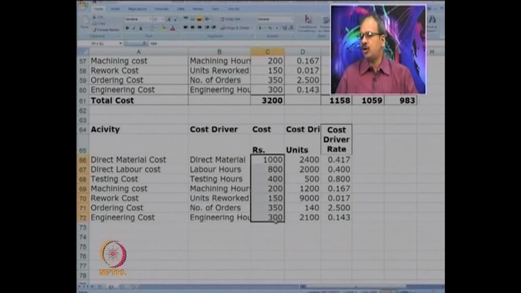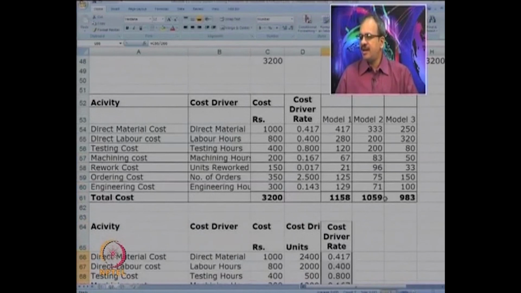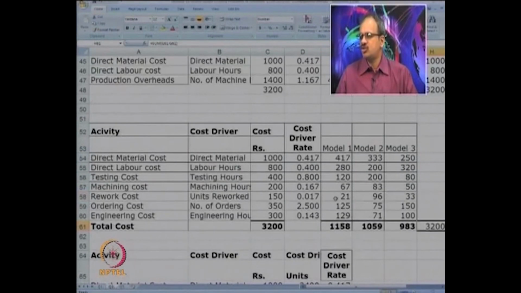So we have taken the cost for each of them, cost driver units have been identified and then the cost driver rate has been identified separately for each cost driver. The same rates are now used here to charge the costs. So you get the cost like this. You can see total 3400 has now been charged to the products.